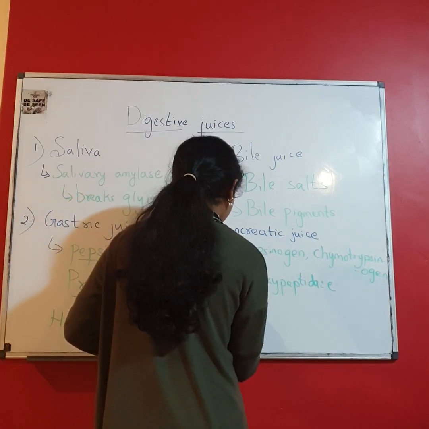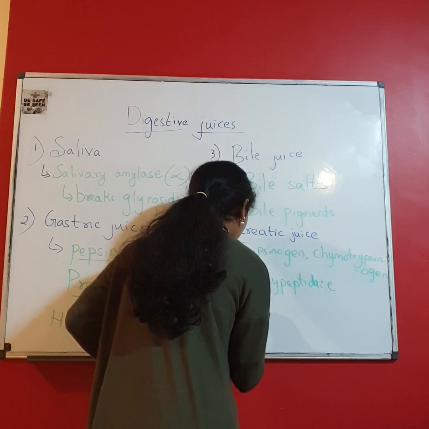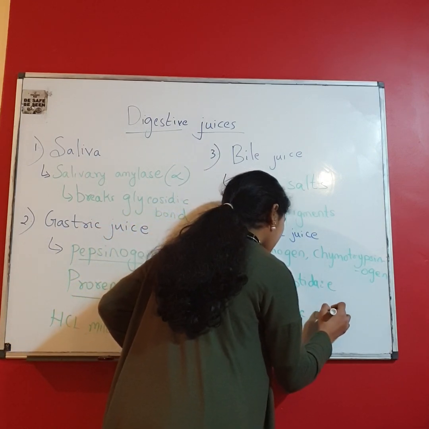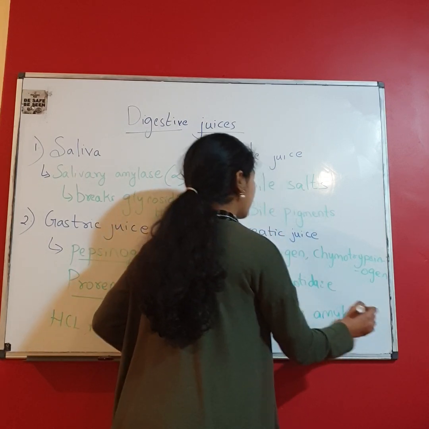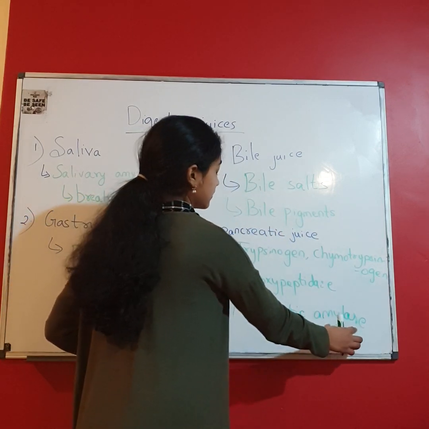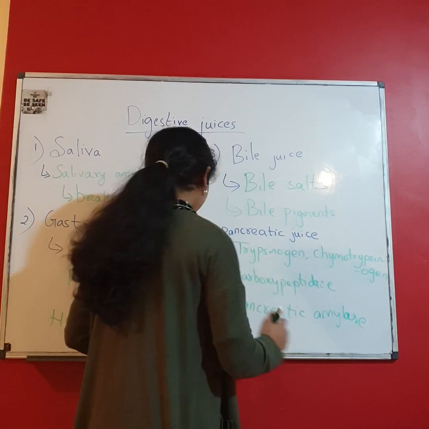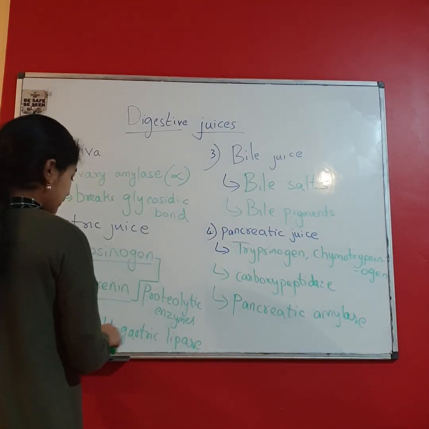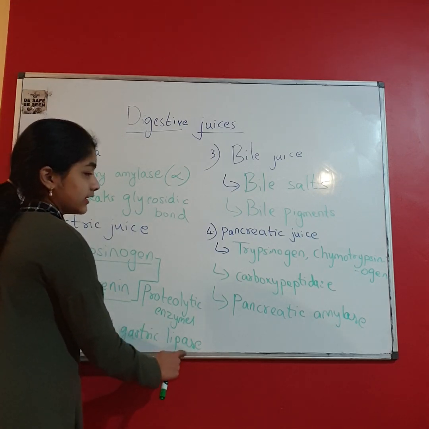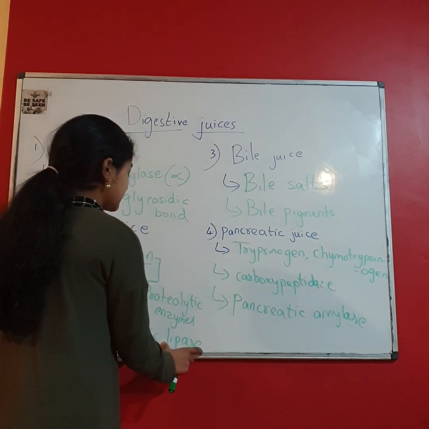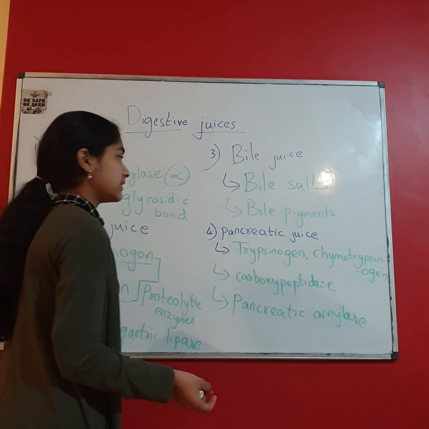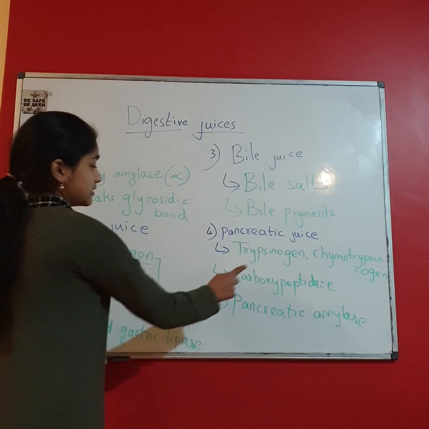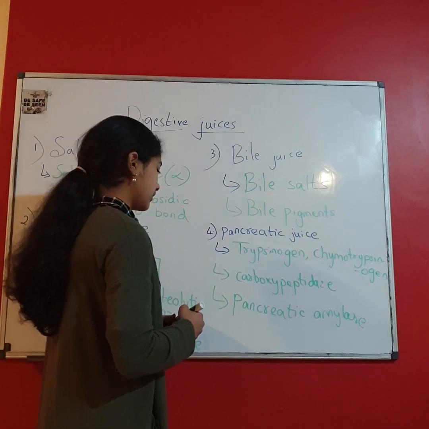It also contains a very important enzyme called pancreatic amylase. If you hear the word amylase, it means it digests only carbohydrates, like starch. And lipase means it digests fats, and nucleases means it digests nucleic acid, and like pepsinogen, prorenin, trypsinogen, these all digest proteins.